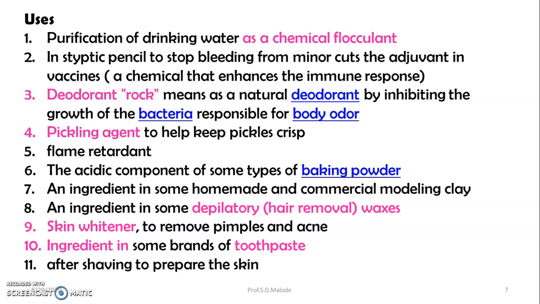It is also useful as an ingredient in some homemade and commercial modeling clay, and in some depilatory hair removal waxes. As a skin whitener, it removes pimples and acne. It is also an ingredient in some brands of toothpaste, and used after shaving to prepare the skin.